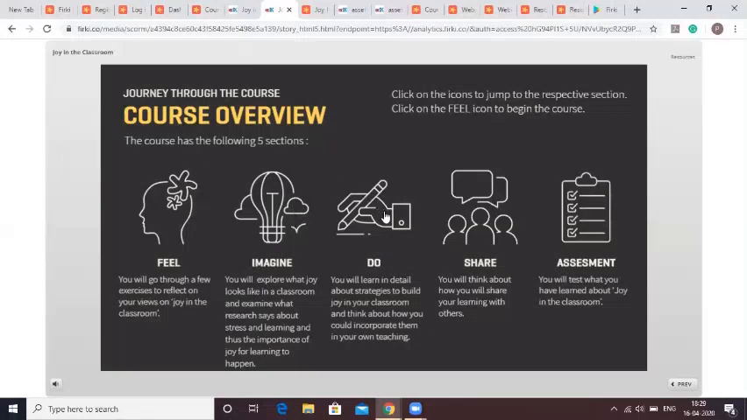A detailed description of strategies are highlighted under the Do section that one can implement in the classroom and with their students. At last, the Share section talks about ways in which one can share their learnings with each other. Each course has also a set of reflection questions as part of the assessment section.